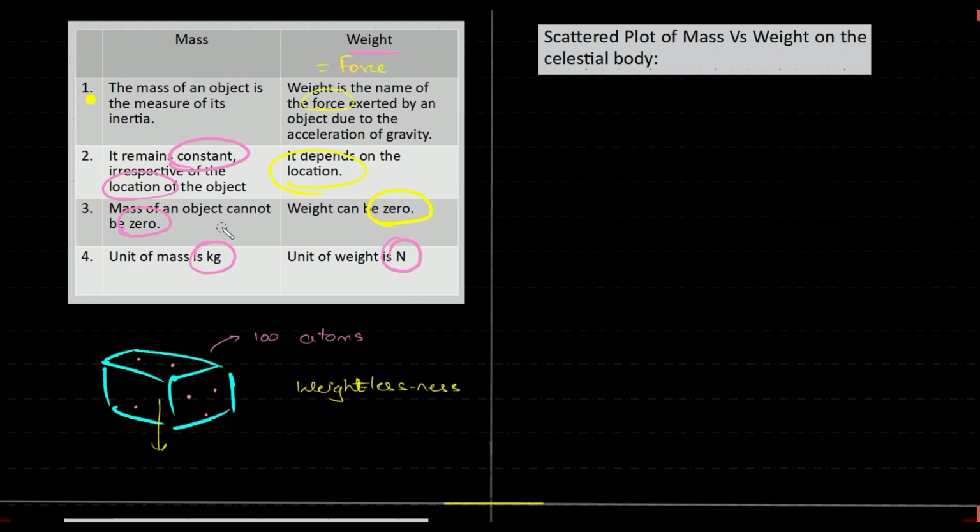Okay guys. While weight depends on the location, because it is a form of a force. And this force needs another object for it to have a weight. So yes, it's possible for us to feel weightlessness, that is to have a weight of 0. And the unit obviously should be Newton, because it's a form of a force.